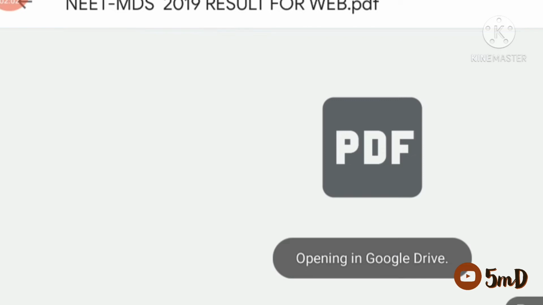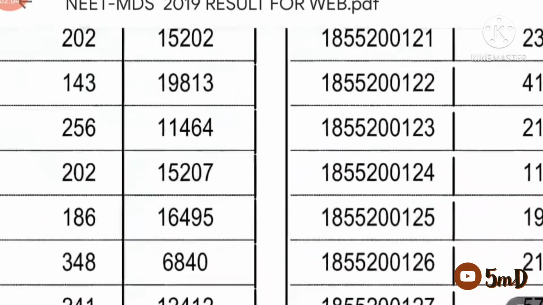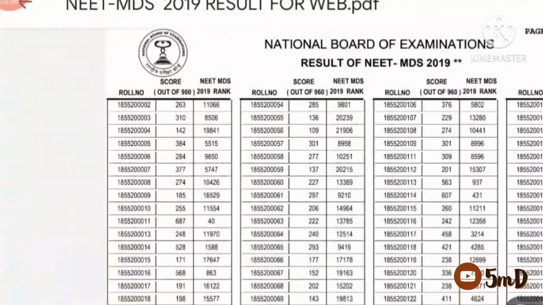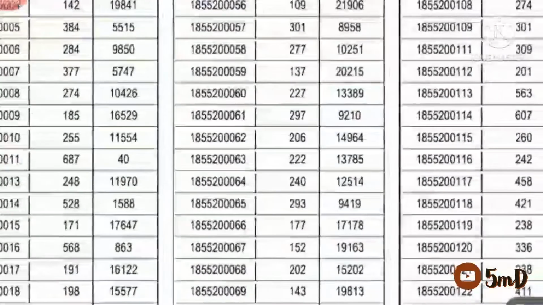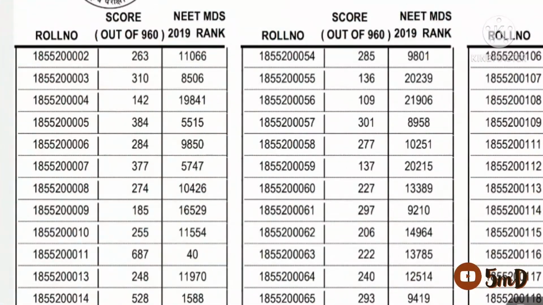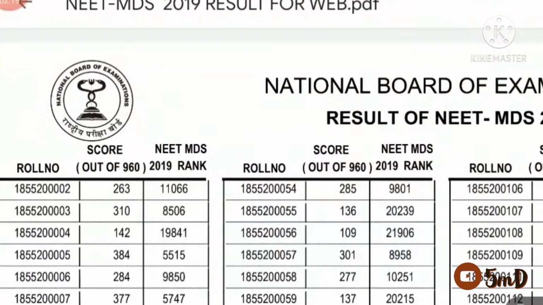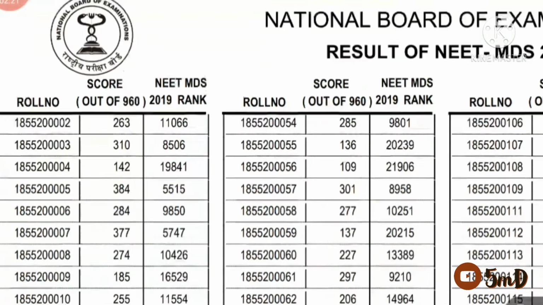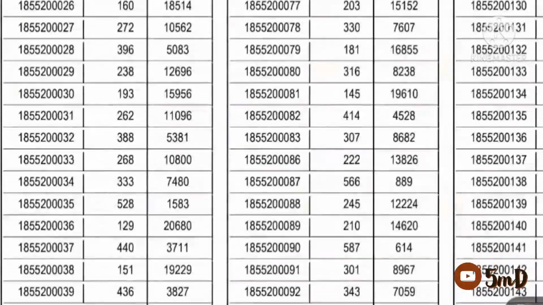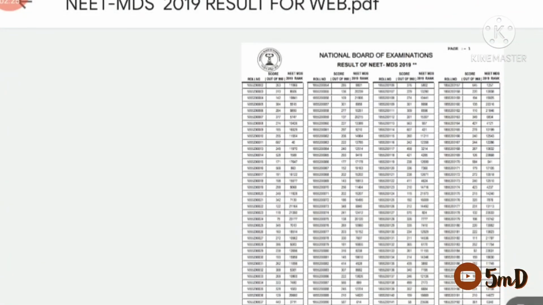Now the PDF of the results is also opening, where we could see the corresponding registration number, rank and the score. You could check the rank, and for example, rank 40 has scored 687 marks in 2019, and similarly you could check for various ranks and marks. Compare it with the previous PDF to get an idea of what marks we should score for a particular rank and for a particular college or a seat.